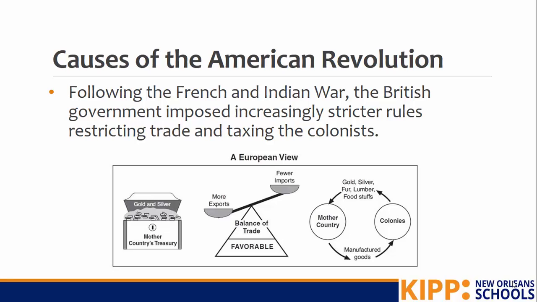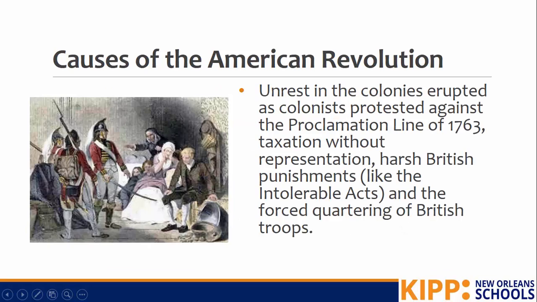After the French and Indian War, the British government began imposing increasingly stricter rules that restricted trade and taxed the colonies. And so Great Britain, one of the big outcomes of the French and Indian War, starts to enforce those mercantilist policies where the colonies can only trade with the mother country. And then at the same time, they're adding more taxes to the stuff that they're trading with the colonists. So this angers the colonists.